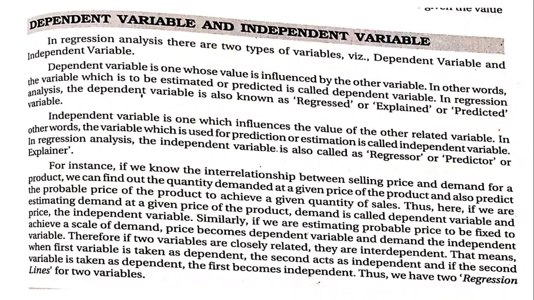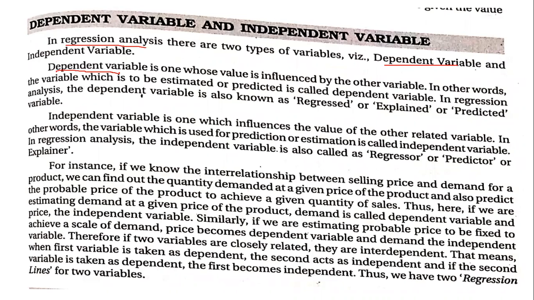Then going on further, let us understand what is dependent variable and independent variable. In regression analysis, you have two types of variables. First one is the dependent variable. Now what is this dependent variable? It's one whose value is influenced by the other variable. So this dependent variable always gets influenced by the other variable.